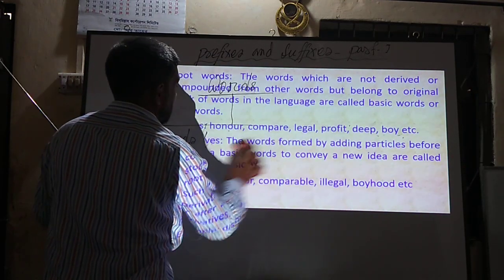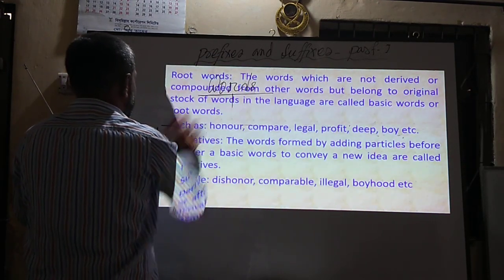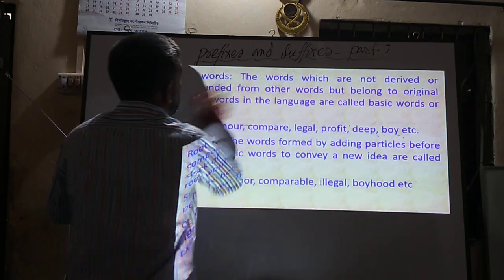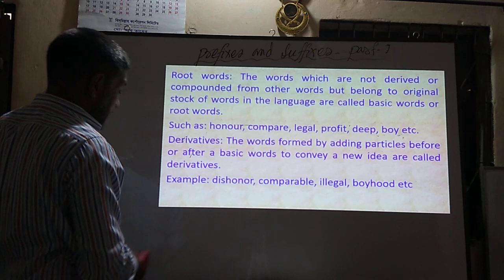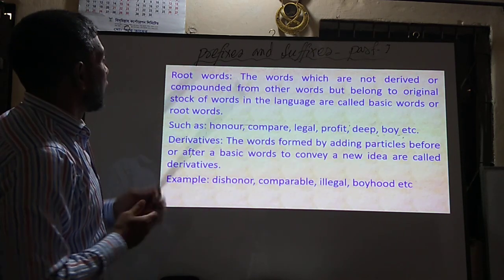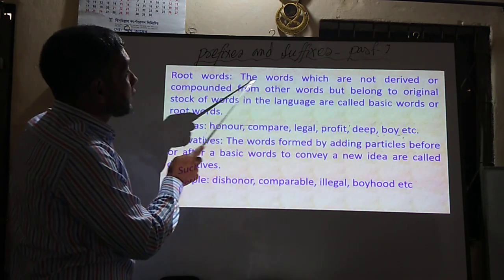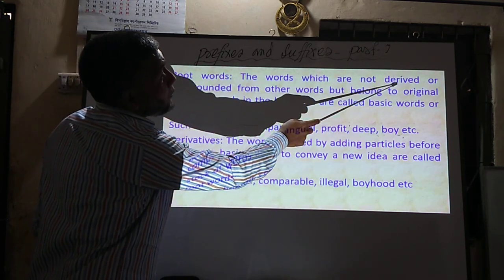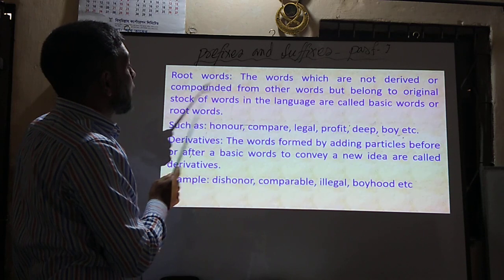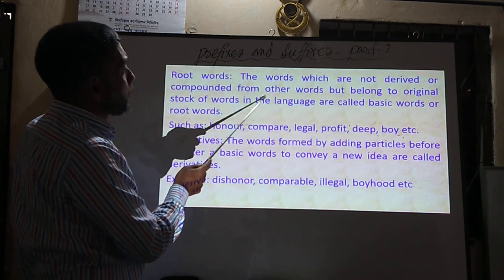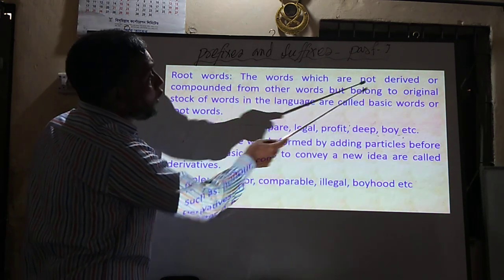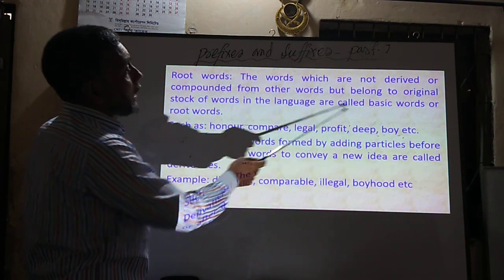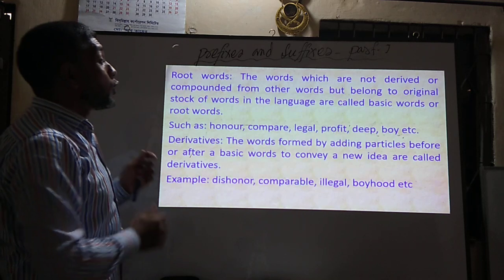So I have a slide so that I can minimize the time. So dear students, here I have written the definition of root words. What are root words? The words which are not derived from or compounded from other words but belong to the original stock of words in the language are called basic words or root words.